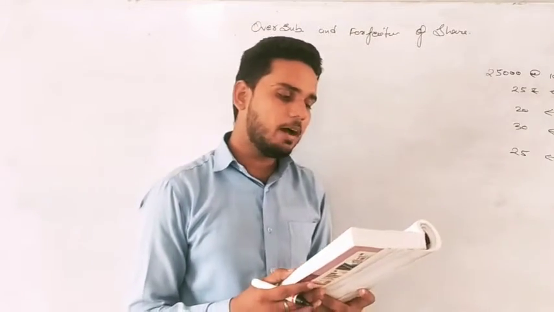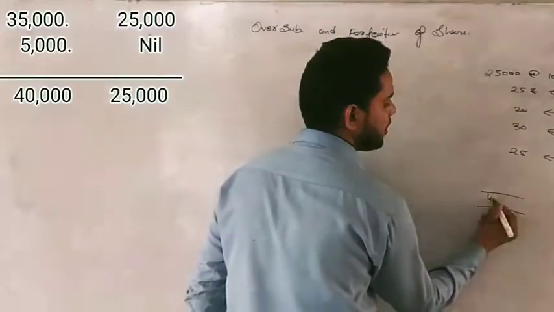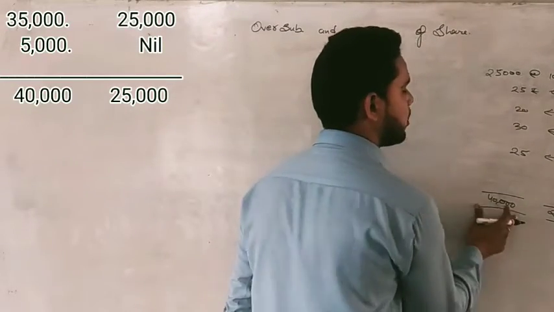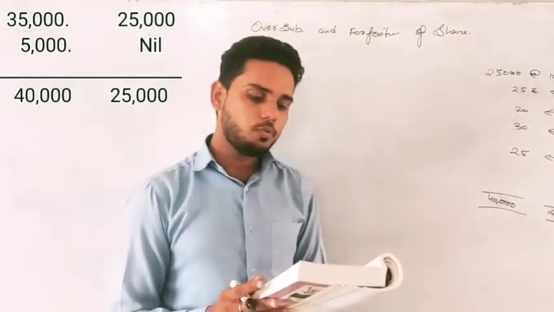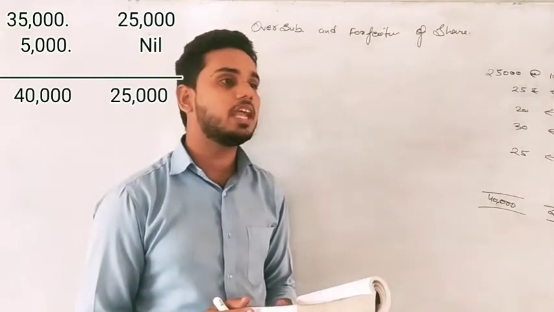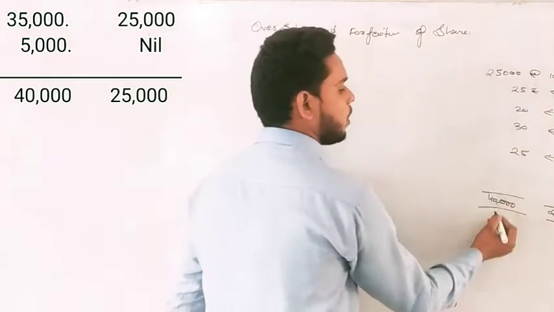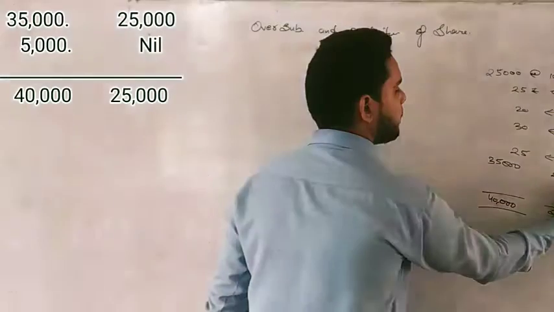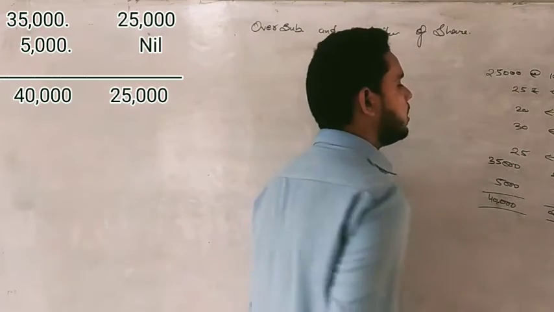Okay. Now it is given applications were received for 40,000. The number of shares applied was 40,000, but the maximum the company can give is 25,000. This is the number of shares applied, and this is the maximum number of shares allotted. So applications were received for 40,000 shares, out of which shares were allotted to the applicants for 35,000 shares on pro rata basis. Pro rata means from this 40,000, to the applicants of 35,000 we give all the shares. That means the remaining 5,000 holders' money will be refunded.